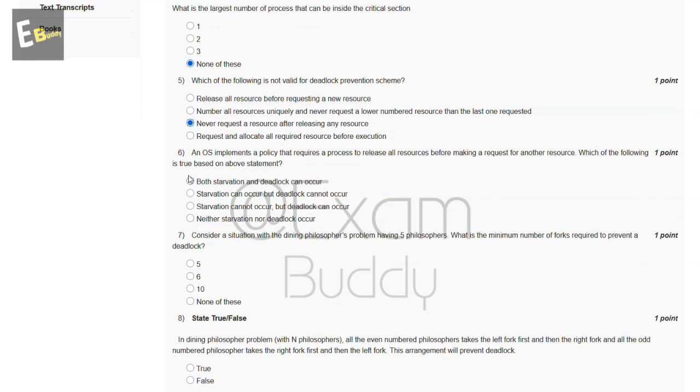Now the sixth question is: an OS implements a policy that requires a process to release all resources before making a request for another resource. Which of the following is true based on the above statement? So these are the options and the answer of our sixth question is B. Starvation can occur, but deadlock cannot occur.